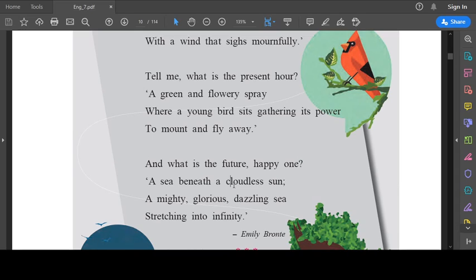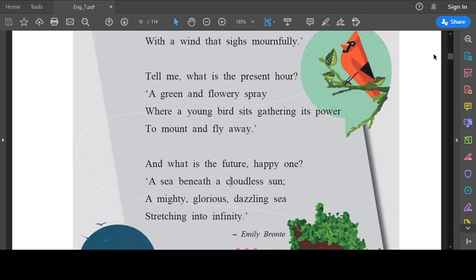So according to him, the future is magnificent, exciting, and mysterious. And what is he keen on? He is keen on exploring it. So how is the future? The future is like a mighty, glorious, dazzling sea. And where does it stretch, children? Which stretches into infinity. So what is the meaning of infinity? Something that has no end.